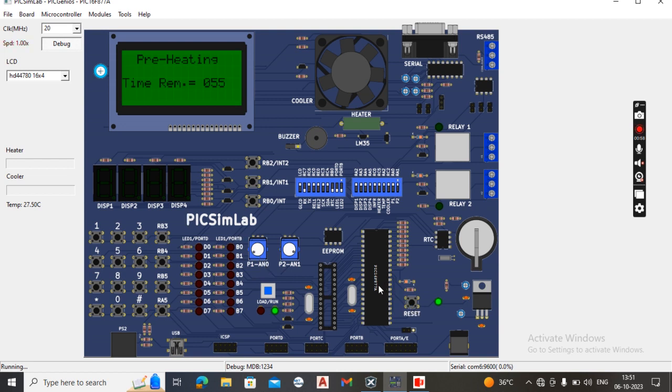This is the reset button. This reset button is used to reset the process. This is the buzzer. This buzzer indicates the time up of the microwave oven.